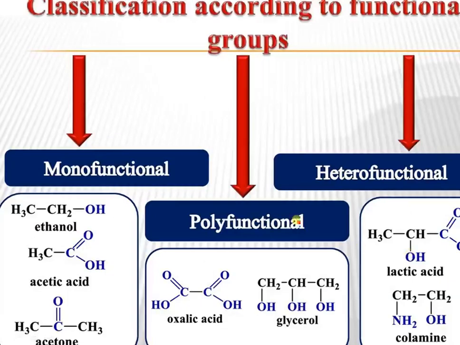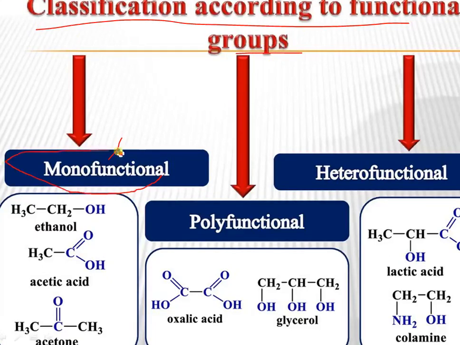Next, this is monofunctional. This classification is based on the functional group. Monofunctional means only one functional group is present. This is called ethanol. This one is an acid. Which acid? It is acetic acid. This is acetone, CH3 double bond O CH3. It is acetone.